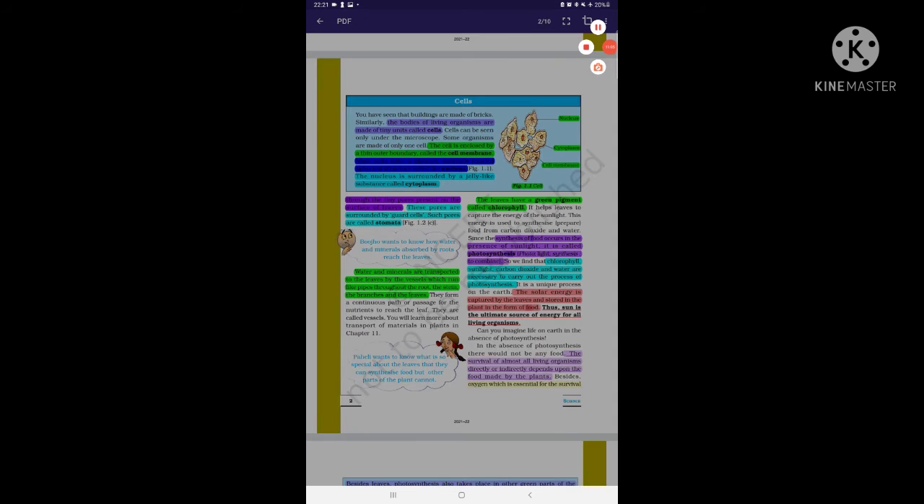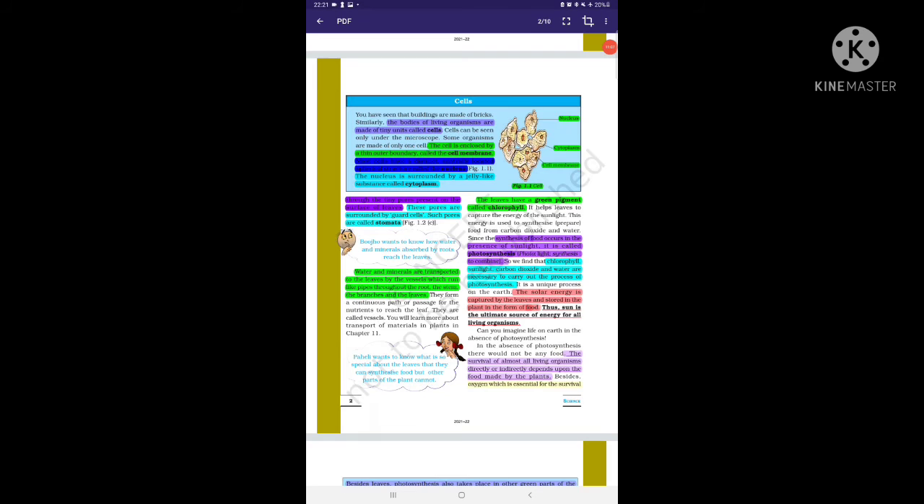Cells can be seen only under the microscope. You cannot see them with your open eyes. Without a microscope, you cannot see the cells. Some organisms are made of only one cell, and they are known as unicellular or one-celled organisms.